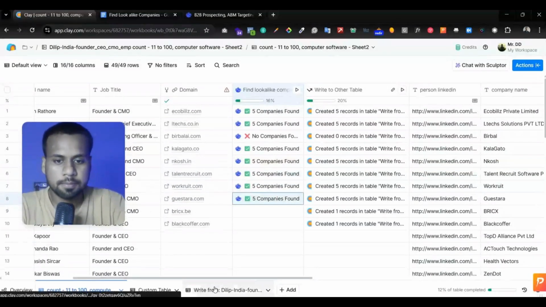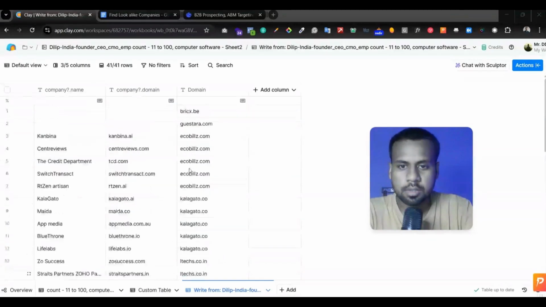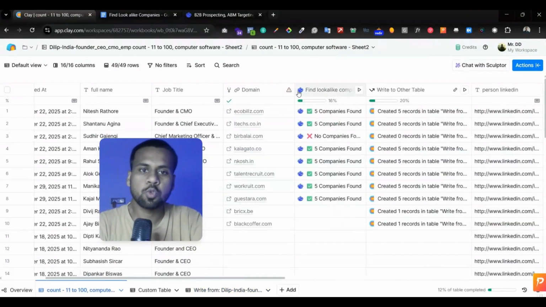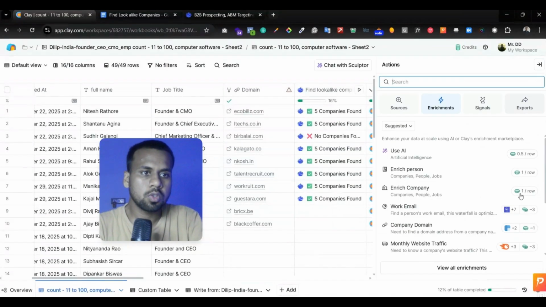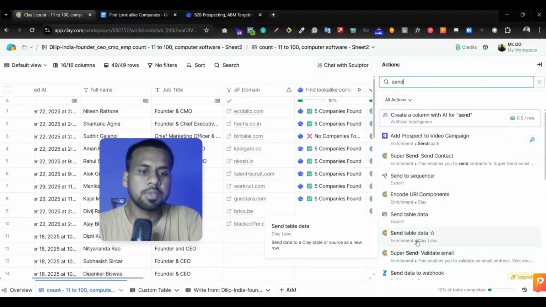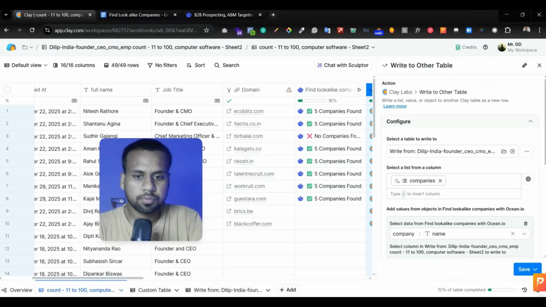For that you can see Eco Bleach. You can see the option Eco Bleach, 5 similar companies of Eco Bleach here. All the data is in messy format, so we have to transfer all this data into a clean table, into another table that will be structured. So go to the action section and select the action change table data. You have to apply this enrichment formula or action, and let me show you how it will go.